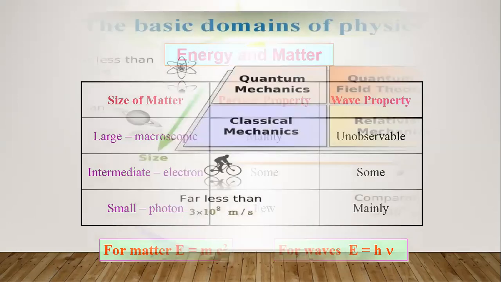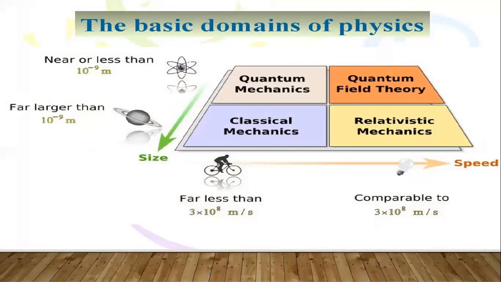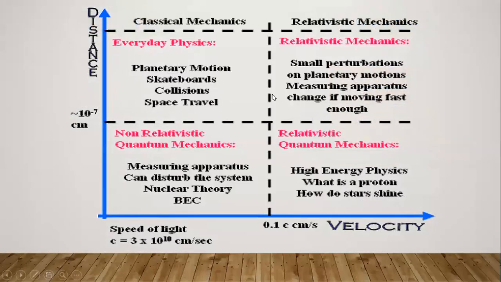And then when coming to the velocities, if you observe that the velocity is very small, then the size is also very big. Size is big and the velocity is small, then it is purely classical mechanics. If the size is smaller and velocity is more here, then it is going to be quantum mechanics, right? And now if the size is smaller and velocity is also larger, then it is called quantum field theory. Whereas here quantum relativistic theory is also going to be possible for us.